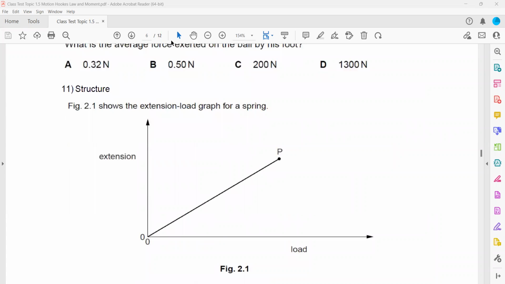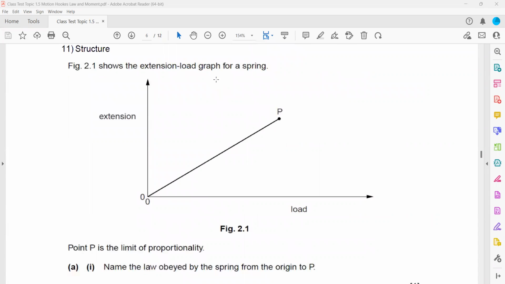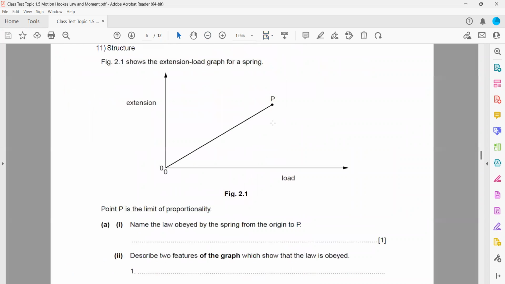Figure 2.1 shows an extension load graph for a spring. That is question 11. The point P is the limit of proportionality. Name the law which is obeyed by the spring from the origin to P. So that's Hooke's law.